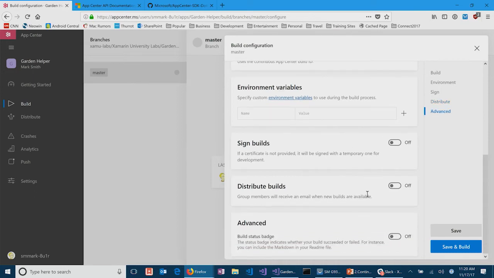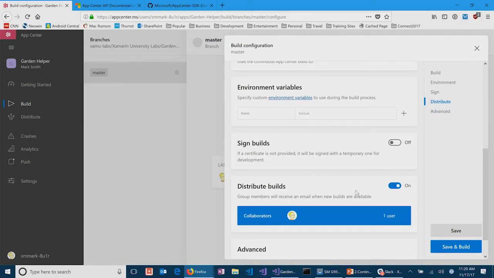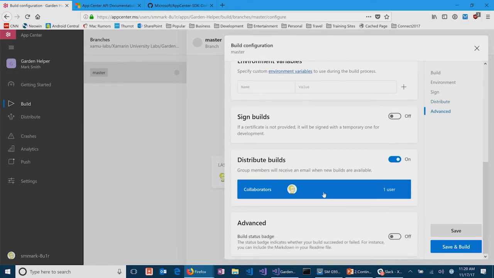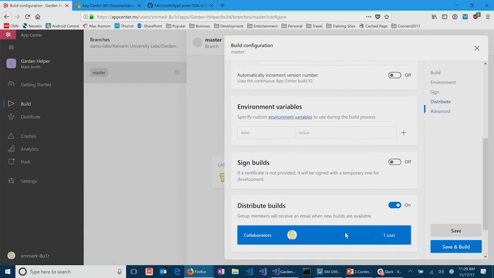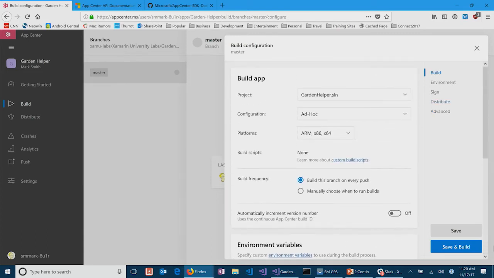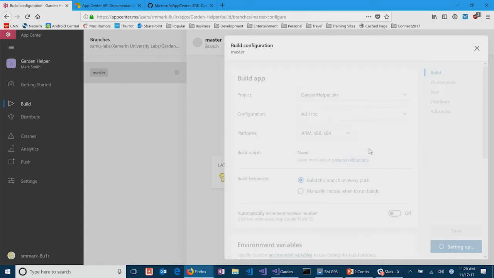I can then sign the builds or distribute the builds as necessary. And so we're going to go ahead and say, yes, let's go ahead and distribute it to any collaborators right now. It's just me. And I can even create a build status badge. And so if I want to track whether or not that build is successful, I can get a little badge that I can put into my GitHub repo or whatever. Right, really nice, especially for things like open source projects. And let people know that your builds are succeeded, and they can pull down that code and get working on it right away. Yeah, so I'm going to go ahead and hit save and build. And it's going to go off and do its thing.